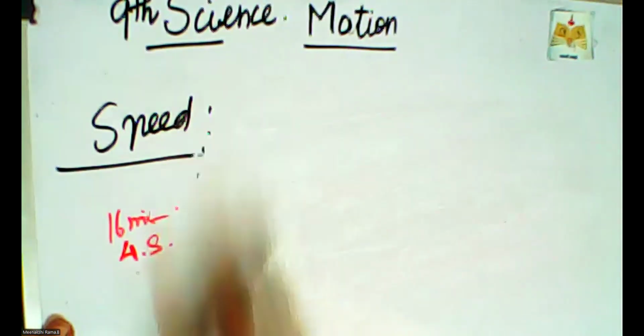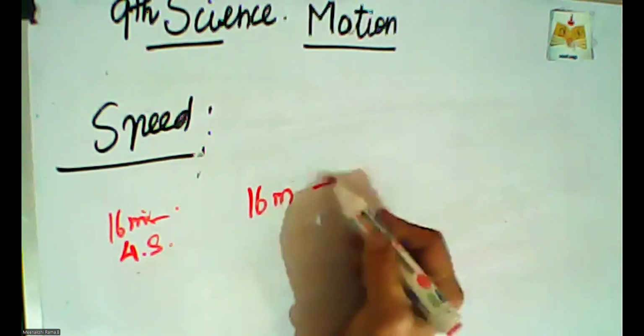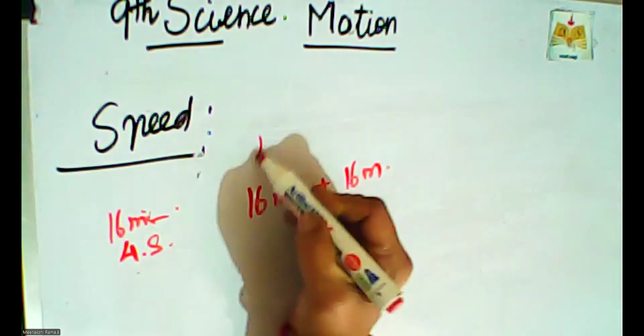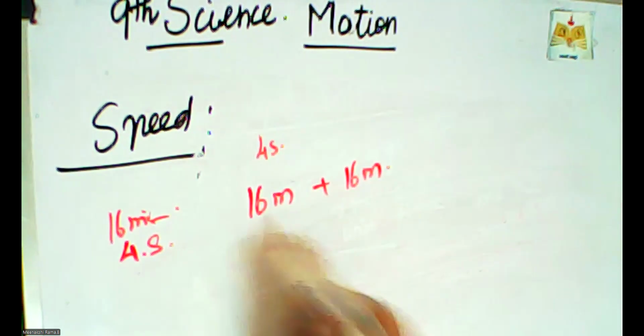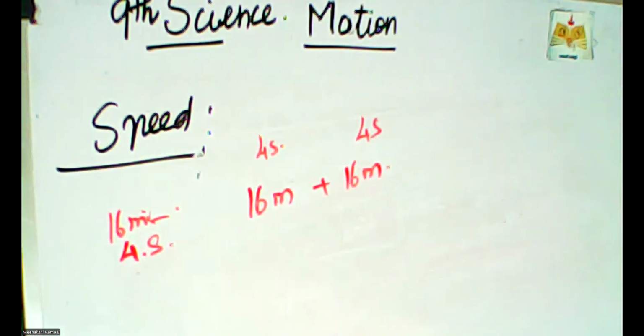The vehicle crossed 16 meters in the first 4 seconds, and another 4 seconds, the vehicle crossed the same 16 meters. What is the average speed of that vehicle?